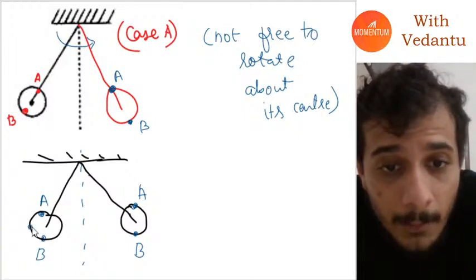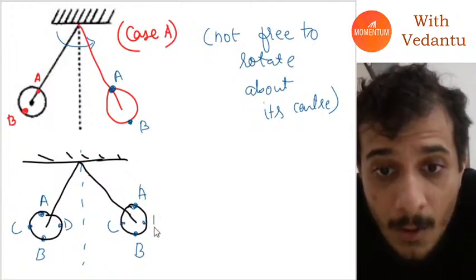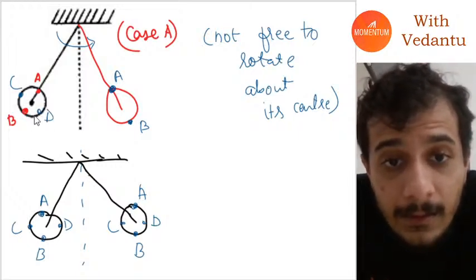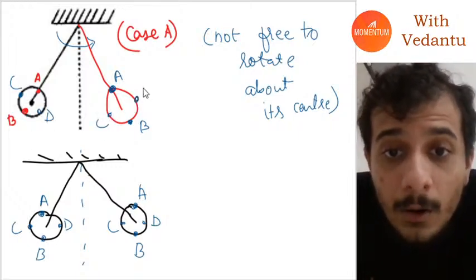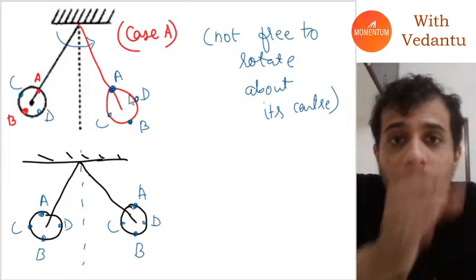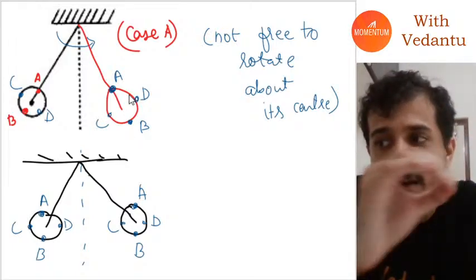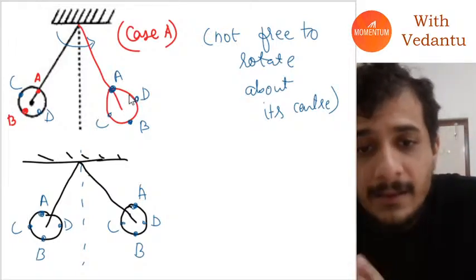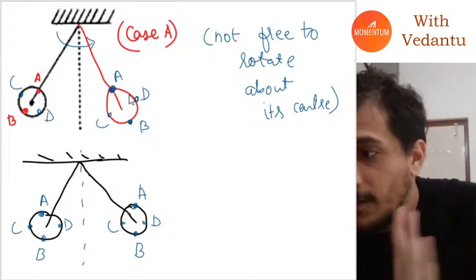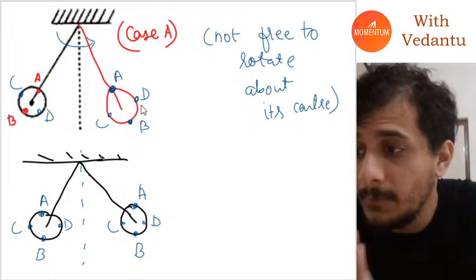Here, point A will still be at the top and point B will still be at the bottom. If I had a point C and a point D here, they will come here and here. The entire disk will translate, but in the second case the disk doesn't rotate, it just remains stationary. That is the difference between the two cases.